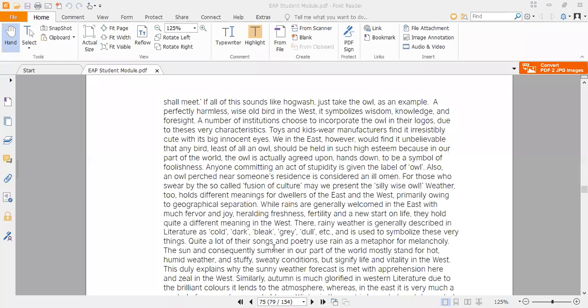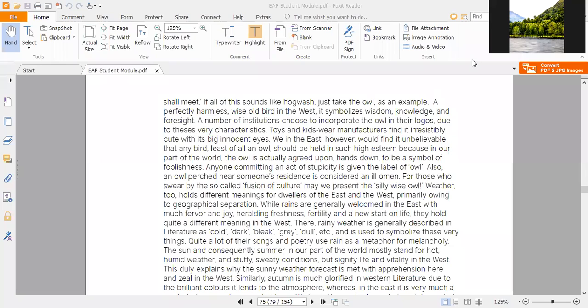That's why different types of negative ideas, opinions and perspectives are associated with the rainy weather, and it is used to symbolize these very things. So for the Western people, the rainy weather is not good. Quite a lot of their songs and poetry use rain as a metaphor.